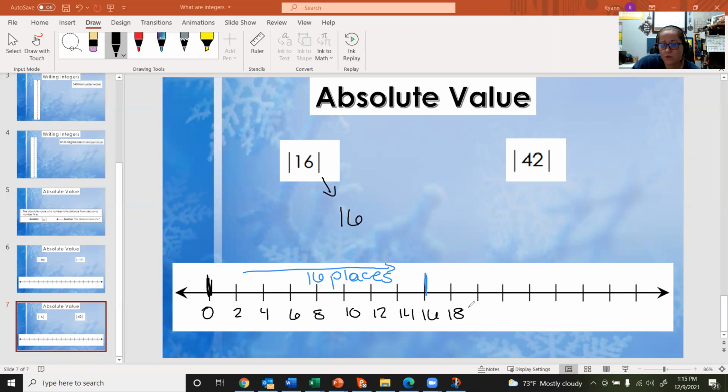Now this next number, 42, I don't think we're going to have enough space on the number line, but we will try. We get to about 30, but we would know that if we continued, this is 42 over here. From 0, getting to positive 42, we're going to have to go 42 places, 42 units. So we would say that the absolute value of positive 42 is just going to be 42.